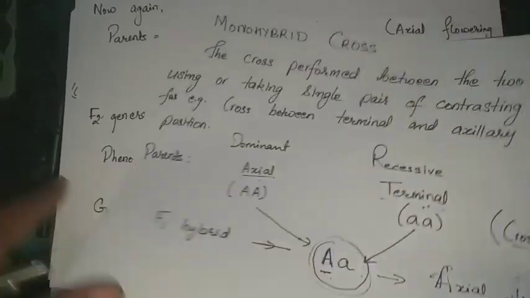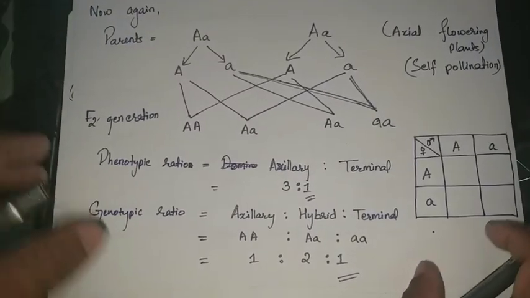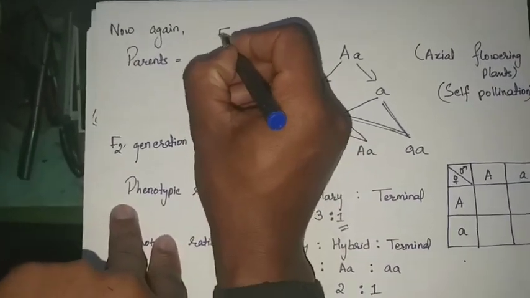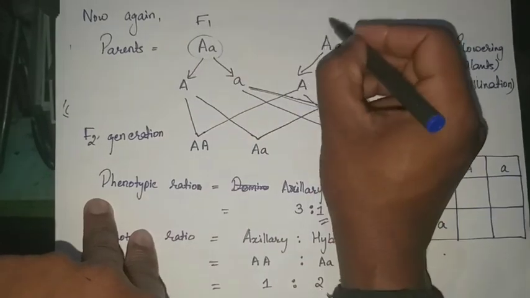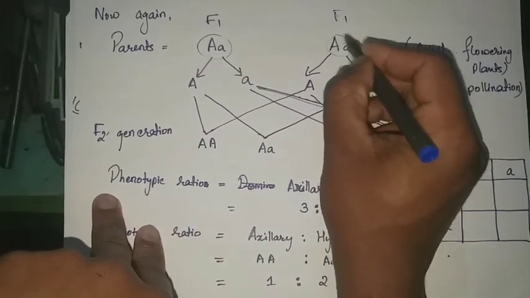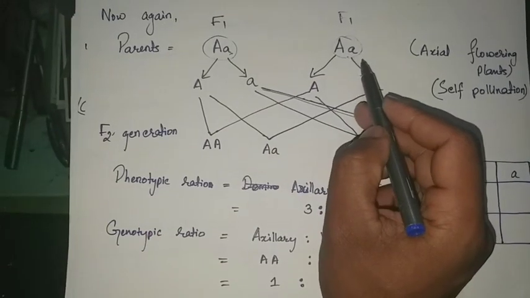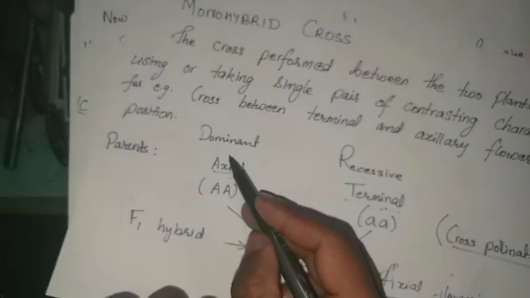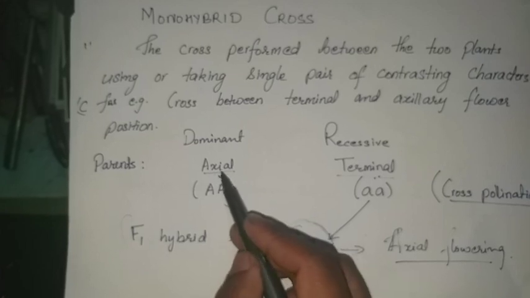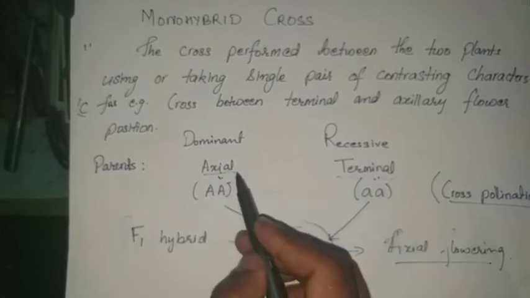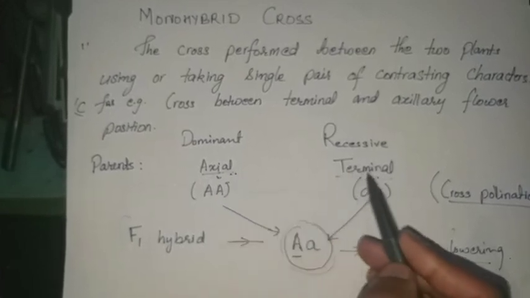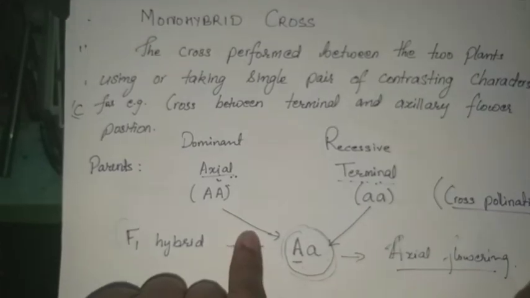Now the back cross, or the second cross between F1 hybrid plants, takes place. This is the gene of one F1 hybrid, and this is the gene of another F1 hybrid. Capital A small a we got as a result of the cross between the pure axial flower bearing plant and the pure terminal flower bearing plant.